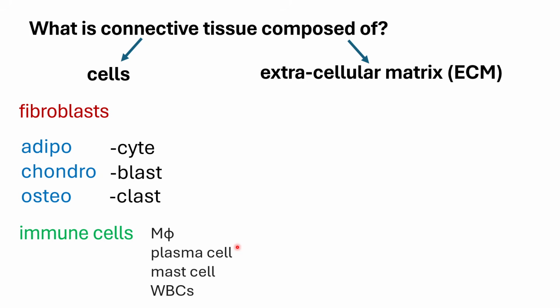Then you would have your extracellular matrix. First, cells, and these cells are embedded in an extracellular matrix. The extracellular matrix is composed of your fibers. Again, these fibers are produced by your blasts, your fibroblasts.